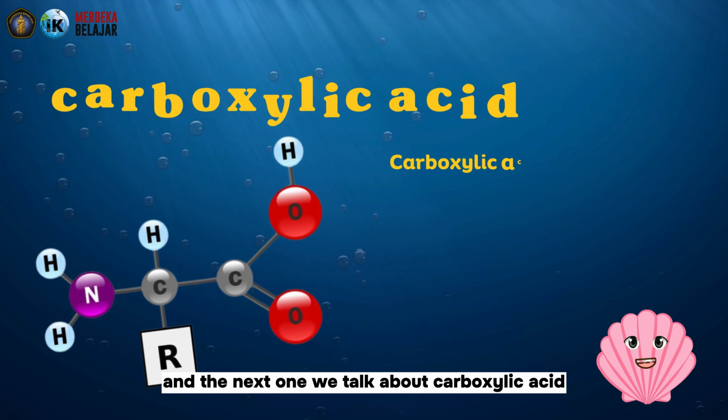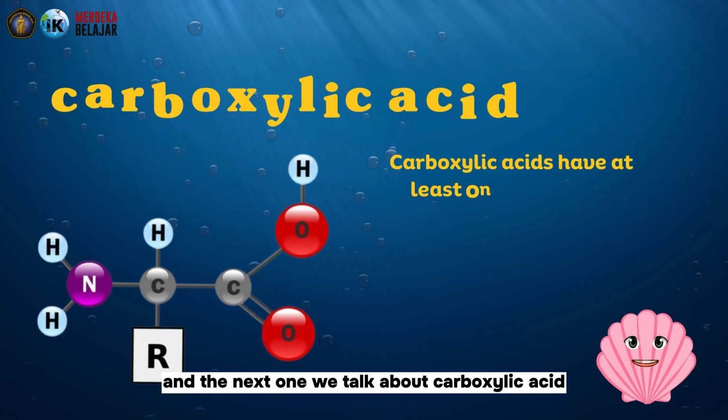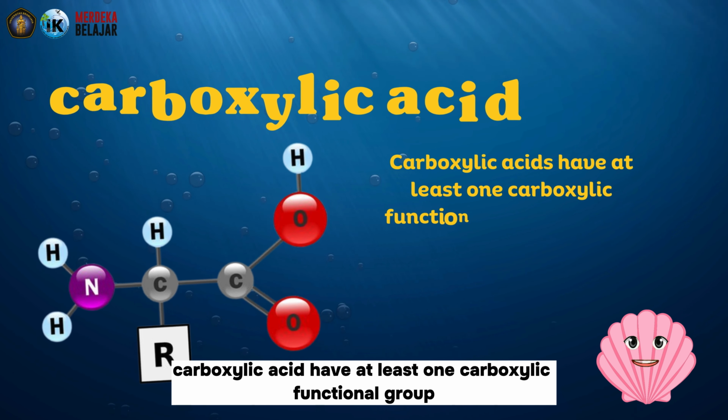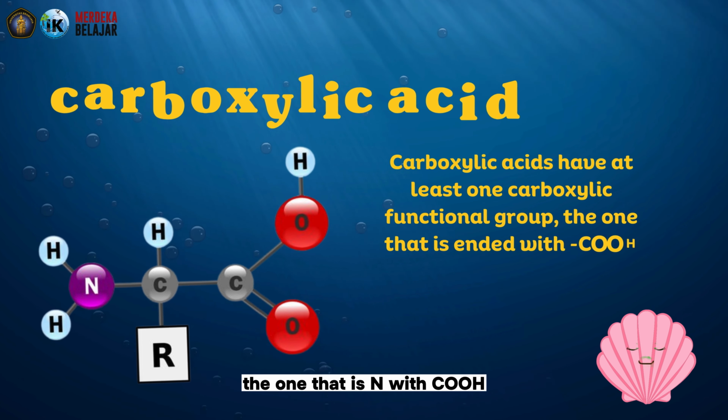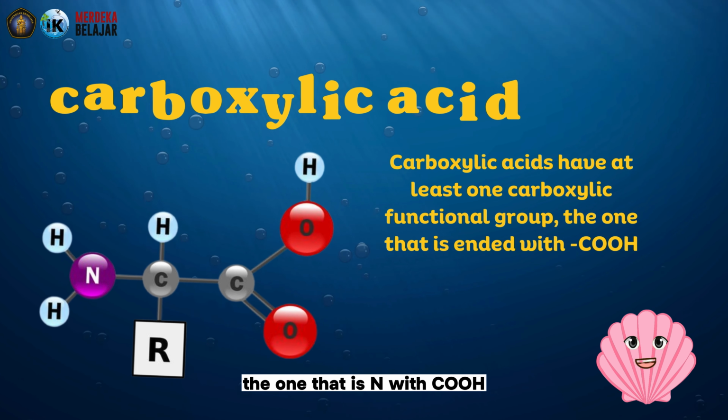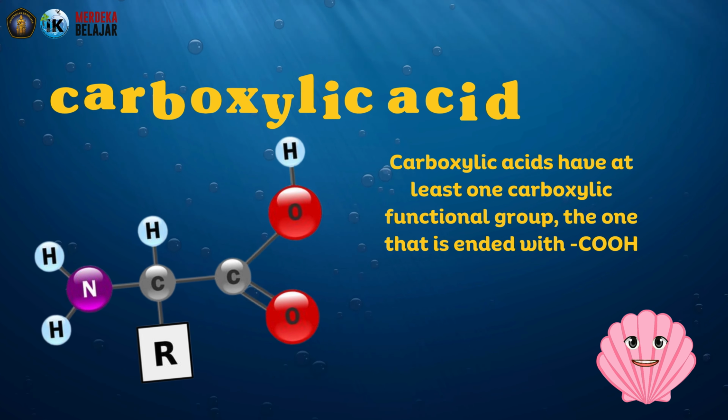And the next one we talk about is carboxylic acid. Carboxylic acids have at least one carboxyl functional group, the one that ends with COOH. The most common examples are fatty acids found in animals and plants.